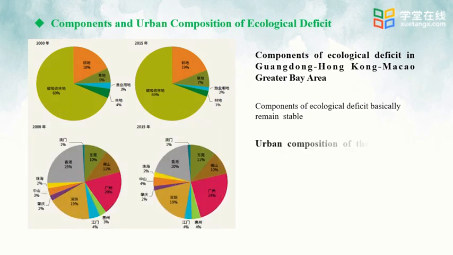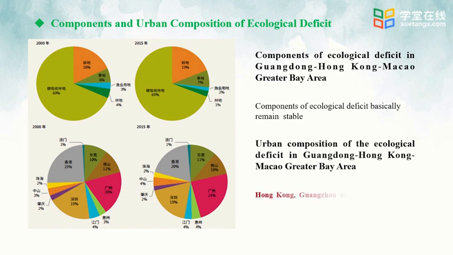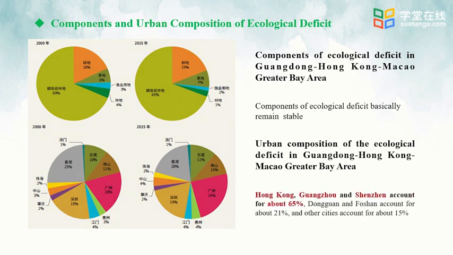Then, let's take a look at the urban composition of ecological deficit. Hong Kong, Guangzhou, and Shenzhen account for about 65%, and Dongguan and Foshan account for 21%. Other cities account for about 15%. That's the components and urban composition of ecological deficit of Greater Bay Area, and its variation between 2010 and 2015. That's all.